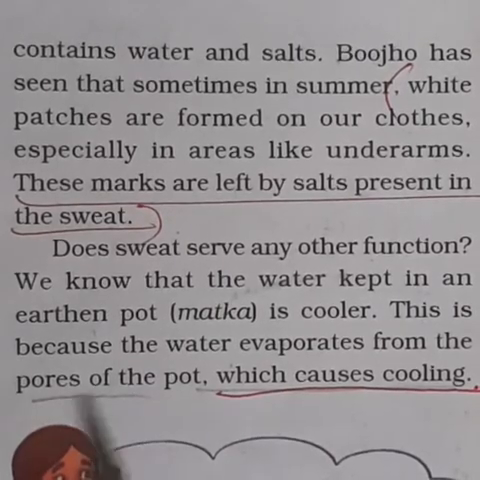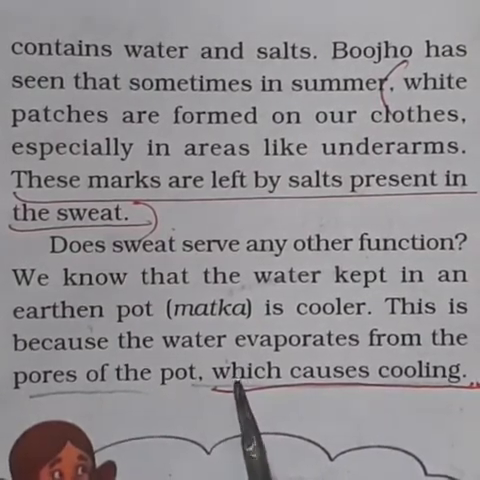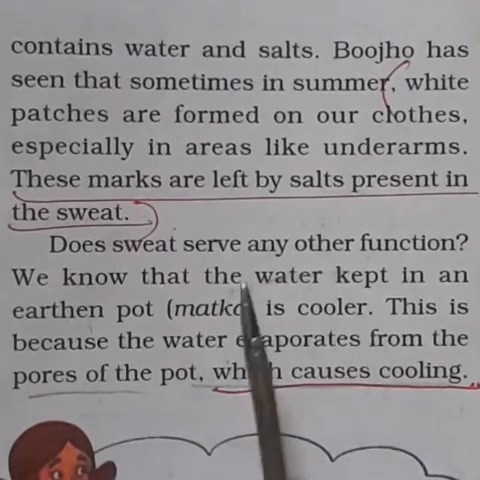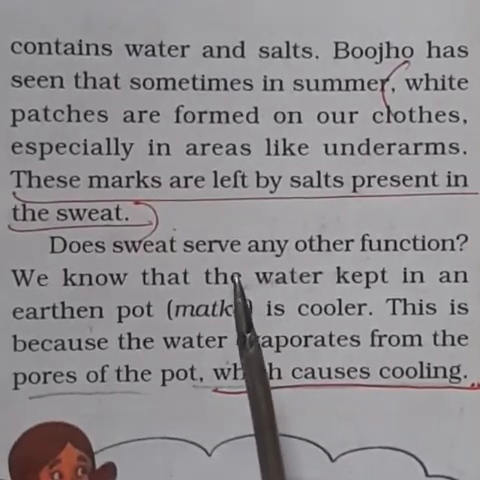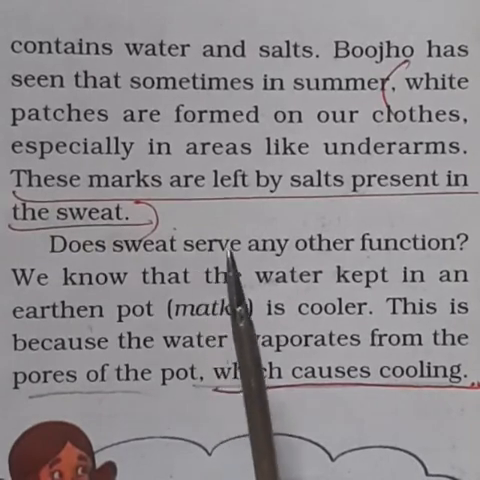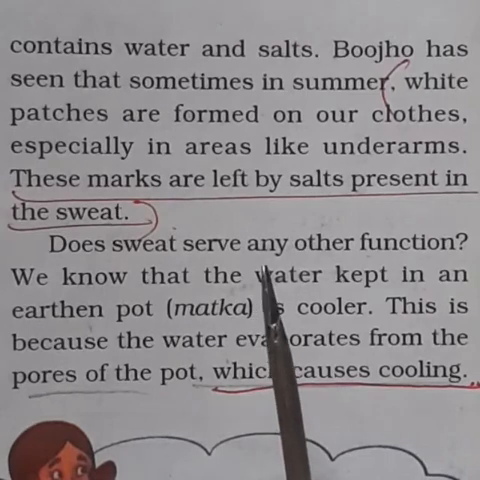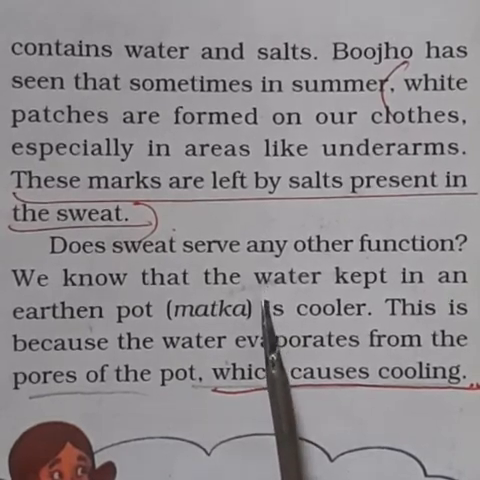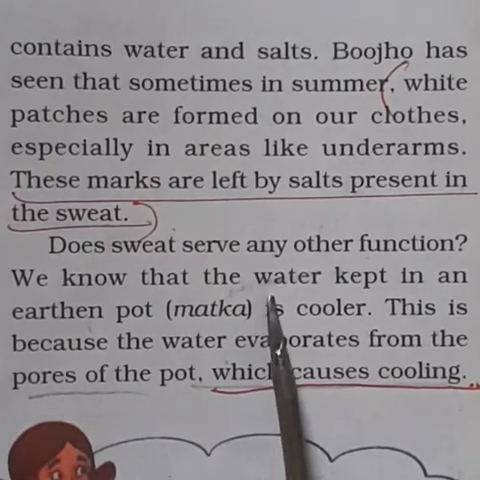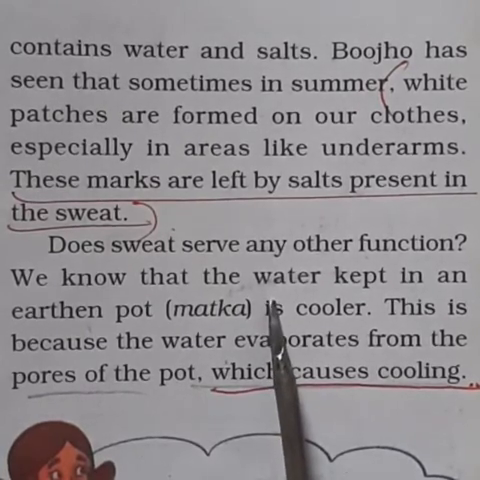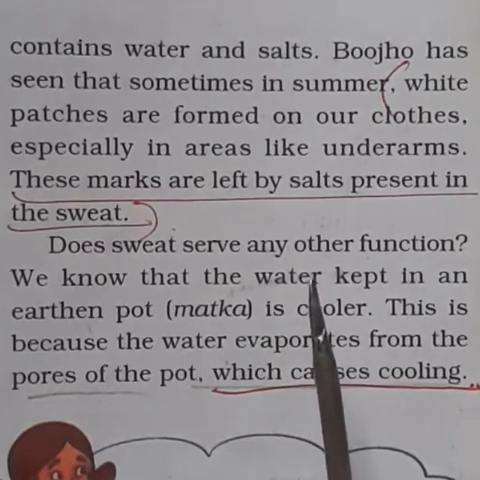We all have experience that we sweat a lot on hot summer days, isn't it, children? Yes, the sweat contains water and salts. So sometimes you can see white patches on the clothes, especially in areas like the underarms. Have you all noticed? Yes. These marks are left by salts present in the sweat.